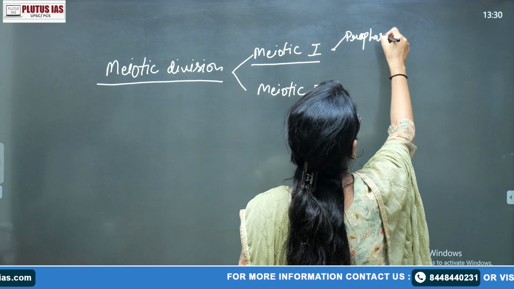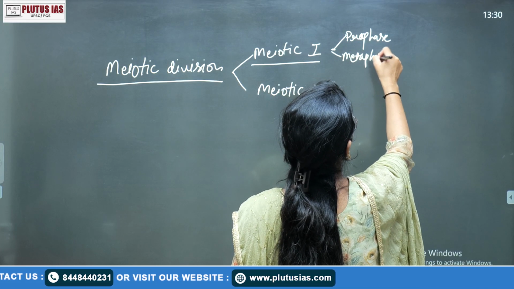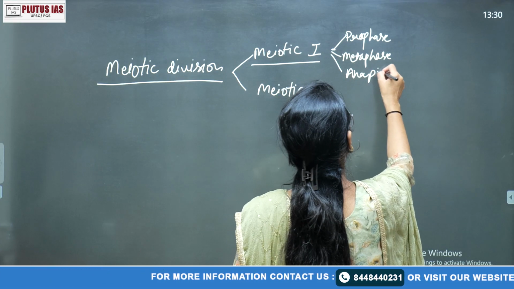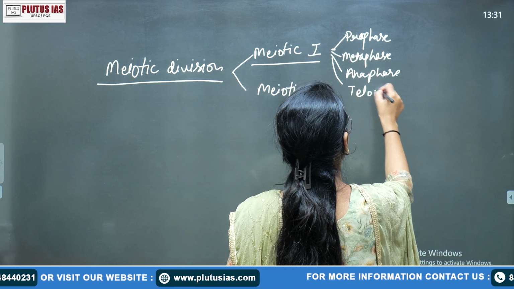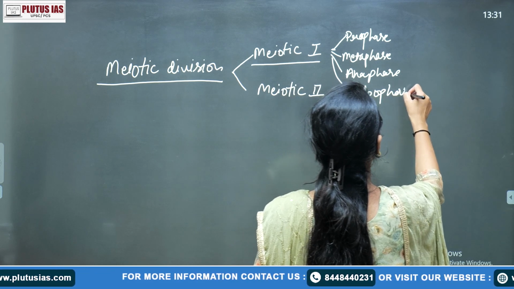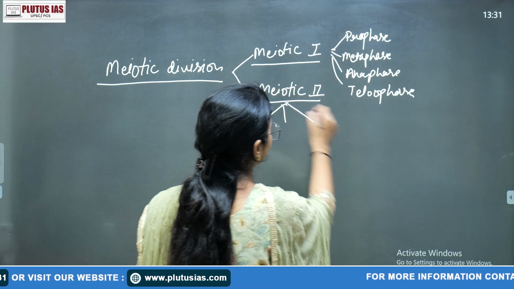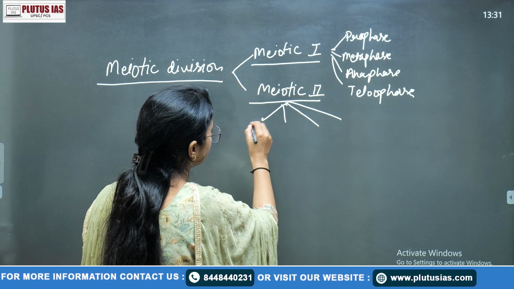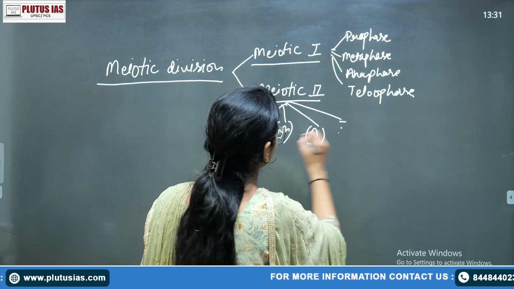There is a prophase, then metaphase, then anaphase, and the last one is telophase. This is meiotic first. In meiotic second, there is the same prophase, metaphase, anaphase, telophase.